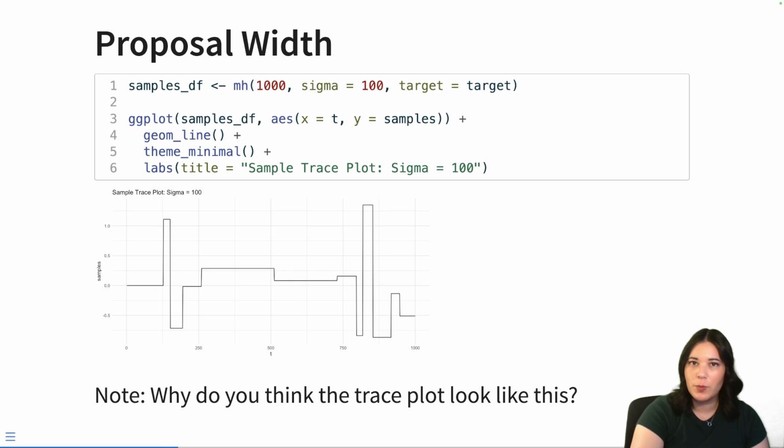So the proposal width essentially allows us to propose values that are more or less similar to the current value we have. And again, like most things in statistics, there's basically a Goldilocks zone. We don't want to propose things that are so different from what we currently have, because ostensibly the value we currently have is probably a relatively likely value under our target distribution. So we want to be able to propose something that's at least relatively similar to what we currently have.